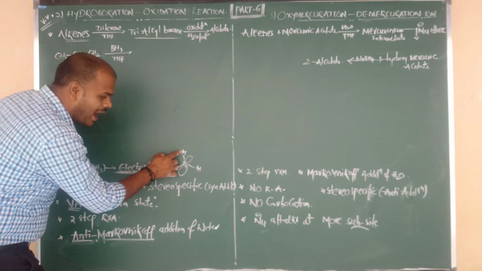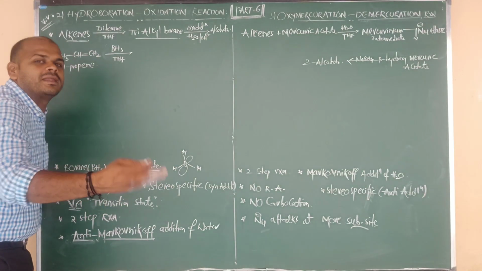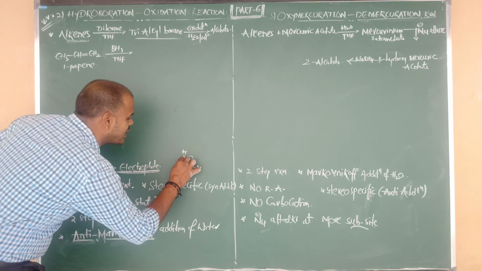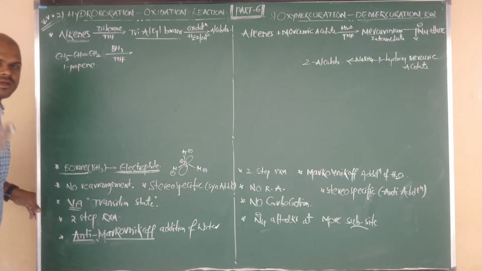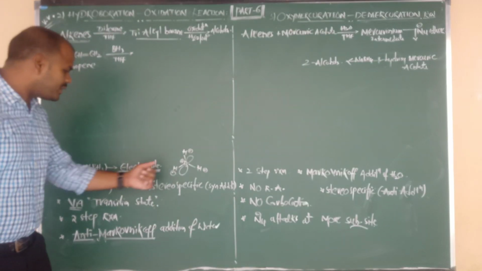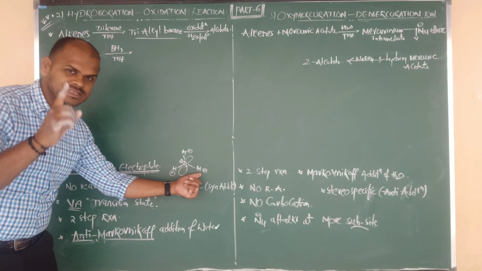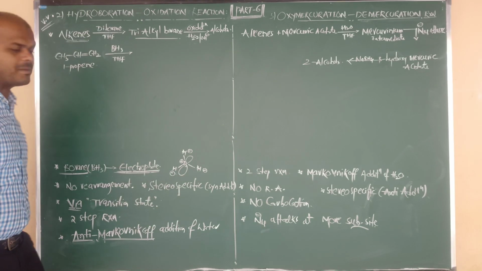But as compared to hydrogen, boron is a little bit electropositive, so boron's charge is plus and hydrogen's charge is minus. Be careful, very important. In borane or diborane, hydrogen is negative and boron is positive.